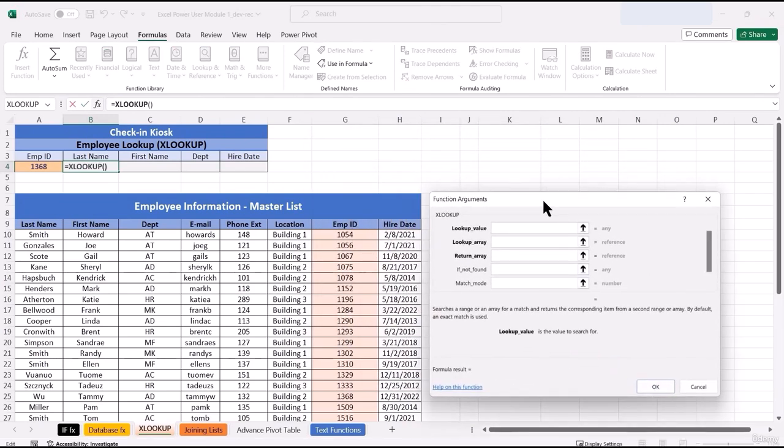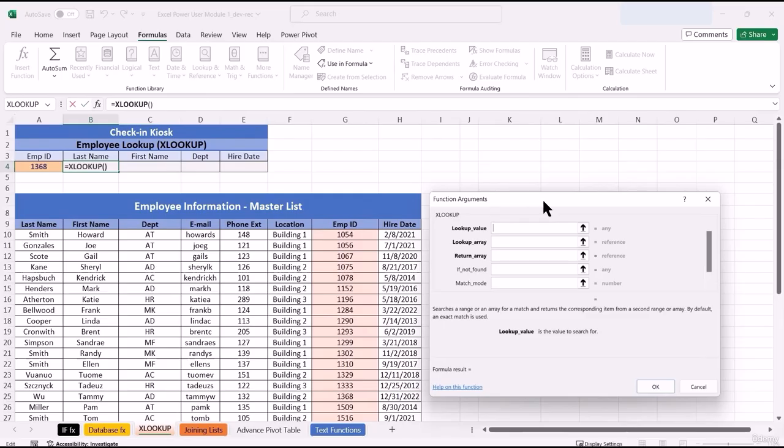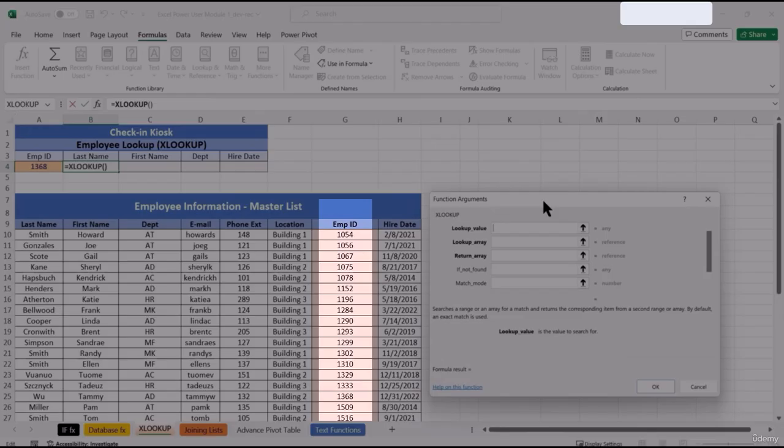So now with XLOOKUP again, the function will do the work for us. We just need to point to the different places. So it's asking for the lookup value. It's going to be whatever is currently in cell A4. The next thing is asking us for the lookup array, basically where we can find those ID numbers. So it's going to be column G, starting with G10 down to row 46.